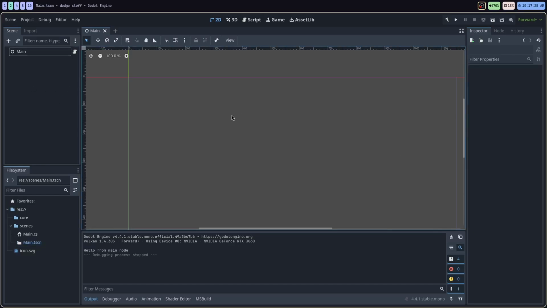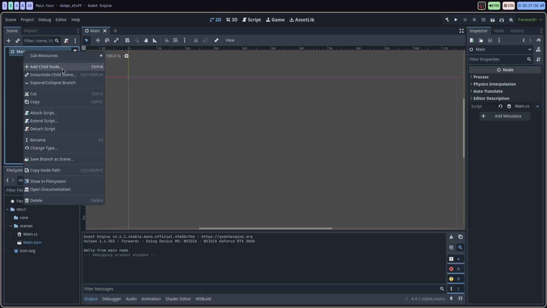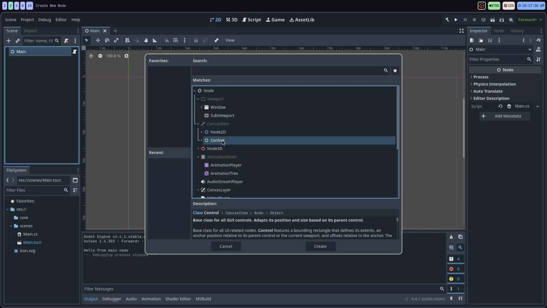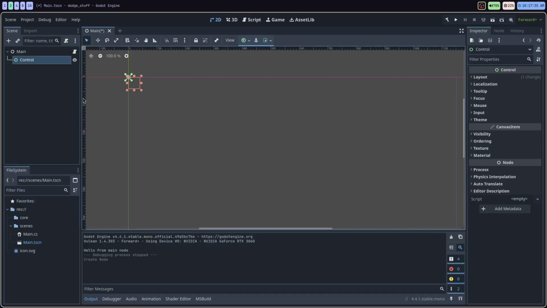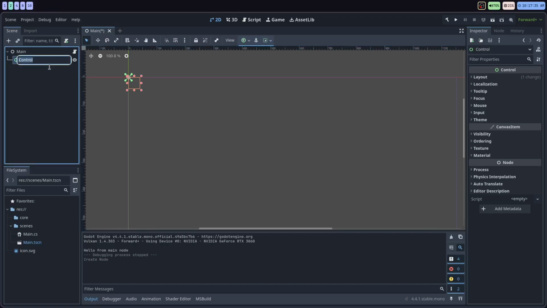All right, so we're going to add the splash screen. We're going to do a little user interface stuff here. So I'm going to click on my main node, right click, and add a child node. I actually just want to add the base control node. I'm going to rename this, I'm going to call this main menu.